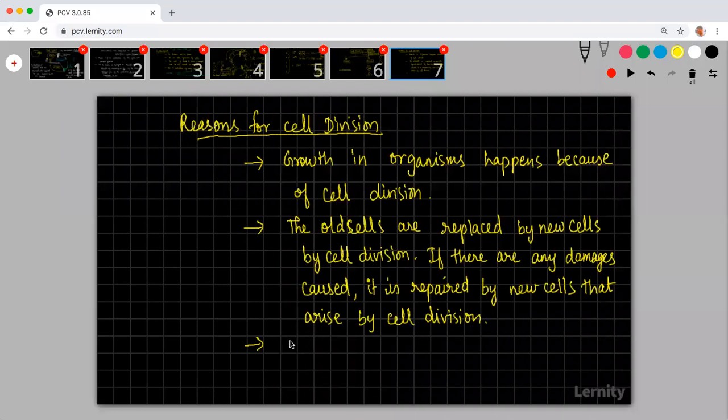Okay, and the third one is, when organisms reproduce, new cells are formed. Okay, so these are the reasons for cell division. Please note it down.